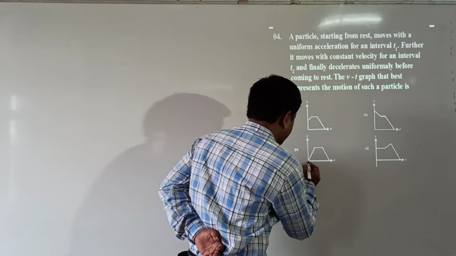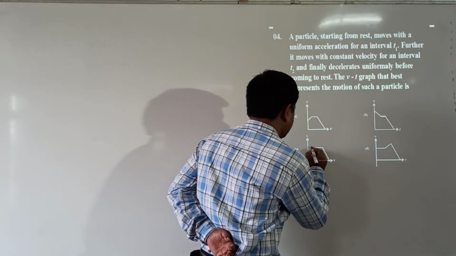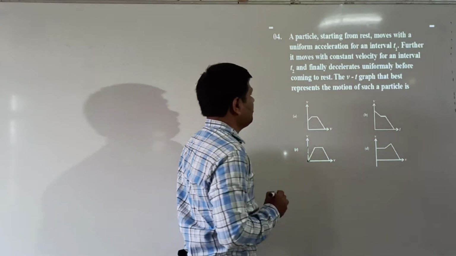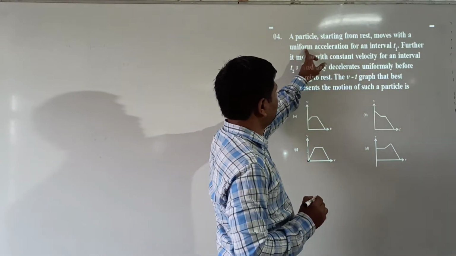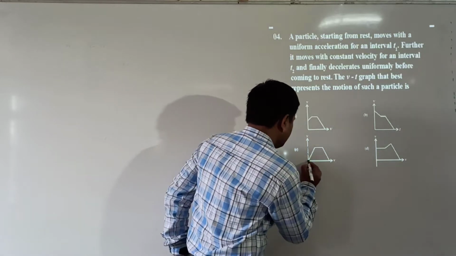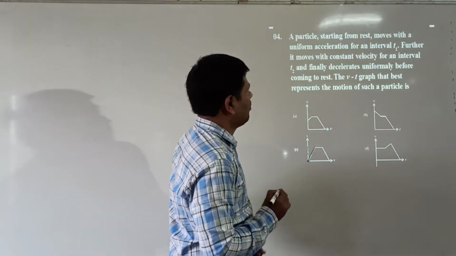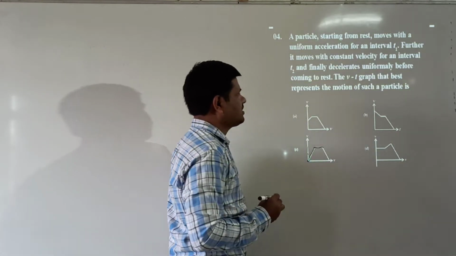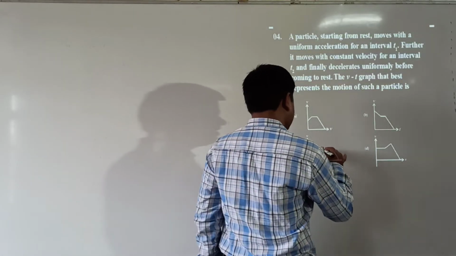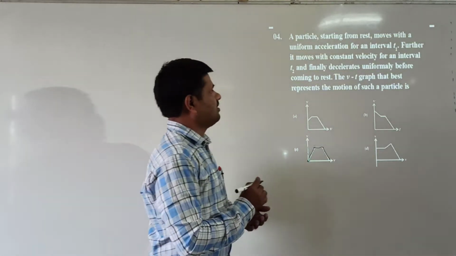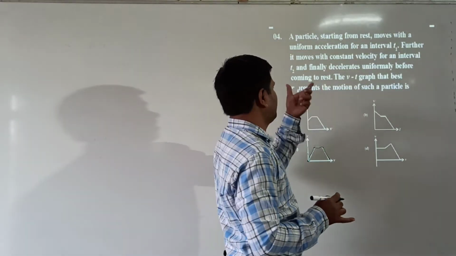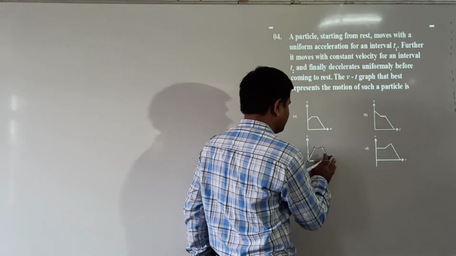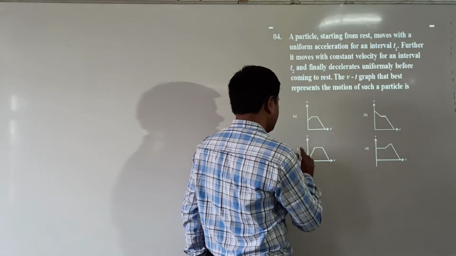First, starting here up to the time t1, it moves with uniform acceleration, which means up to this point velocity increases. Then it moves with constant velocity, so here velocity is constant. Next after this, velocity decreases. Decelerates means the velocity decreases. That's the reason up to this point it increases, here constant, and here decreases. So which option is correct here? C option is correct here.